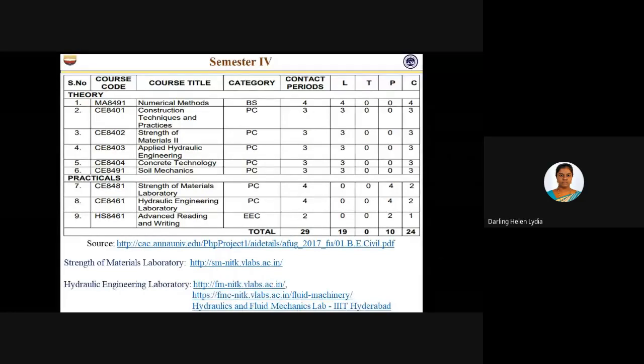Okay, so here you can see at the bottom. Kindly, participants, mute your audio. Participants, kindly mute your audio.